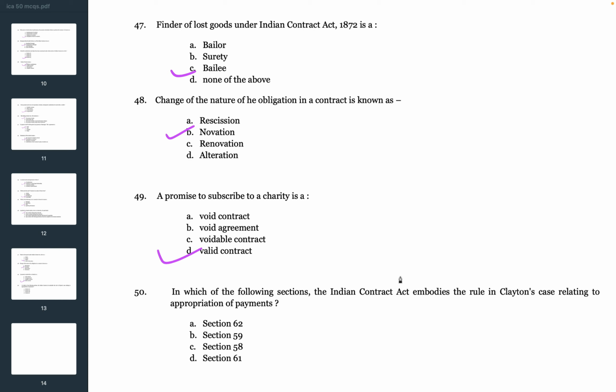Next question. In which of the following sections the Indian Contract Act embodies the rule in Clayton's case relating to appropriation of payments? A. Section 62, B. Section 59, C. Section 58, D. Section 61. So the correct answer is B. 59.